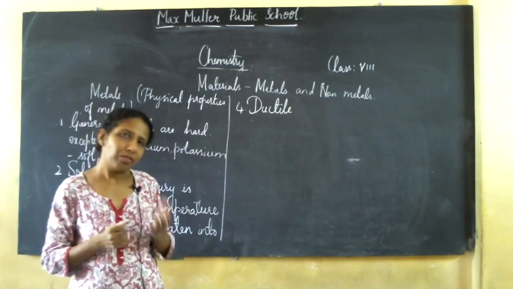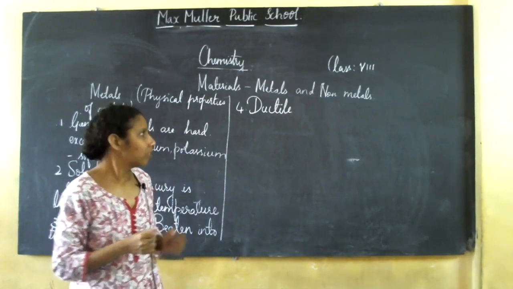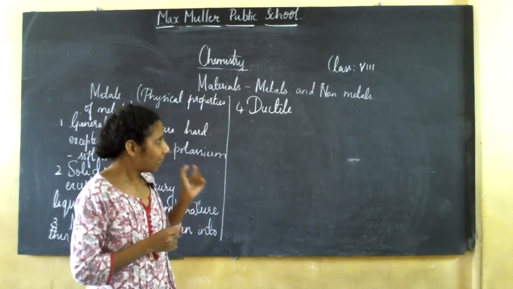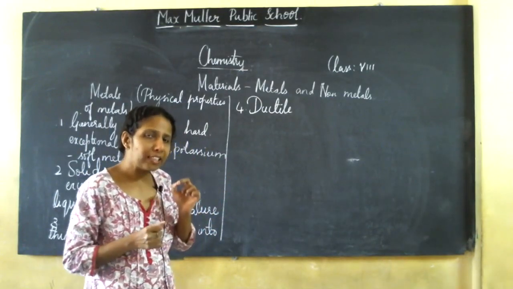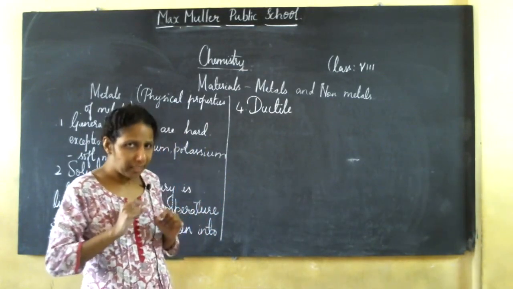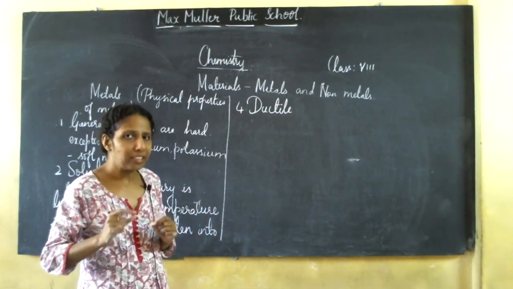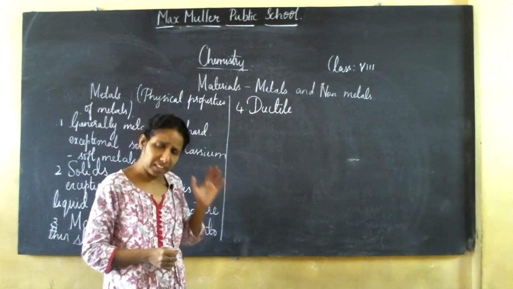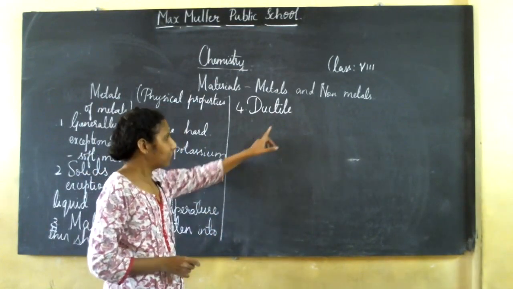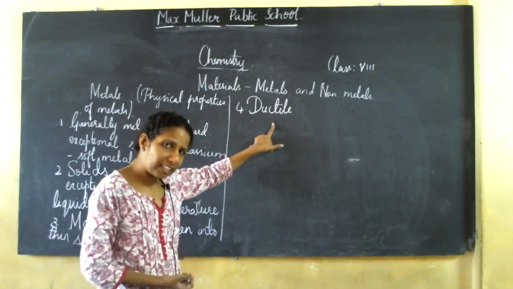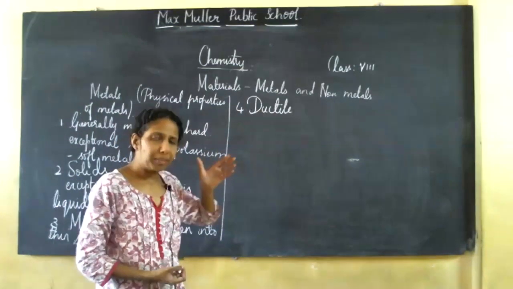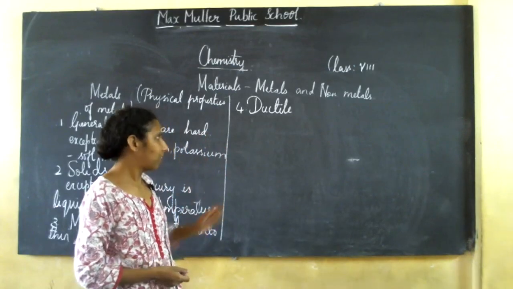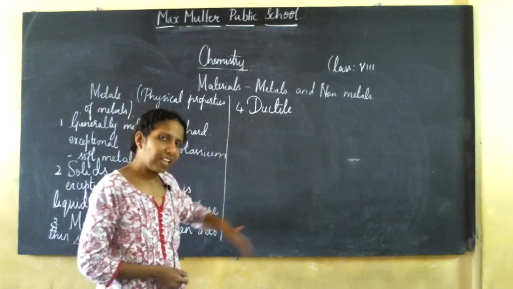You know even aluminium wires. So what do you understand from this? Metals can be drawn into wires. Once again I'll repeat, this property of metals is called ductility.